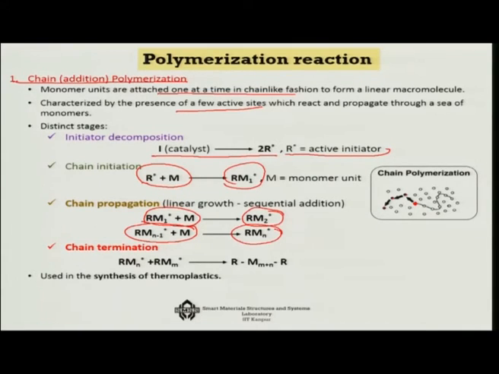That process will stop when one of these RMn* reacts with another RMm*, then there will be an RM(m+n)R formation. As both sides of the polymer now have an R, it will lose its cutting teeth. That means the chain polymerization will stop at that instant. So, that is the addition or the chain polymerization.